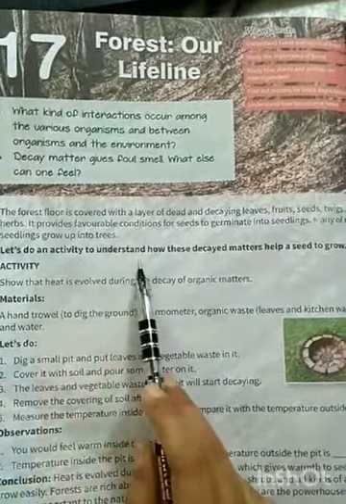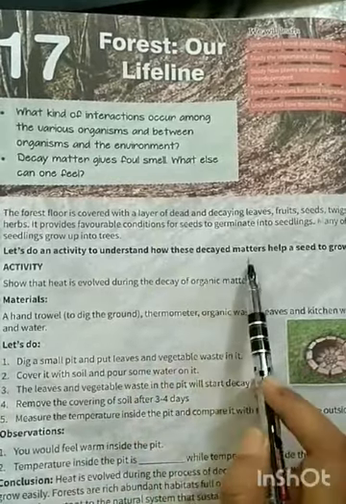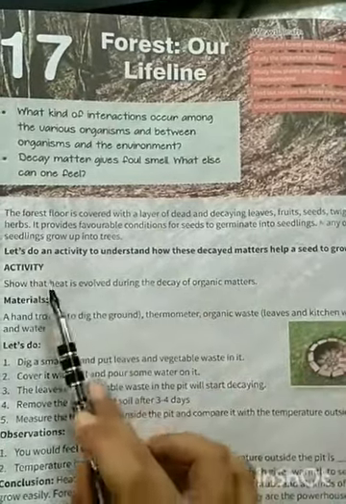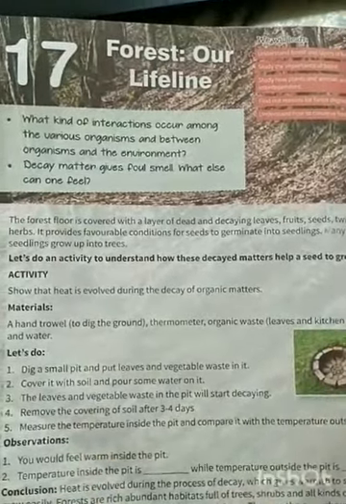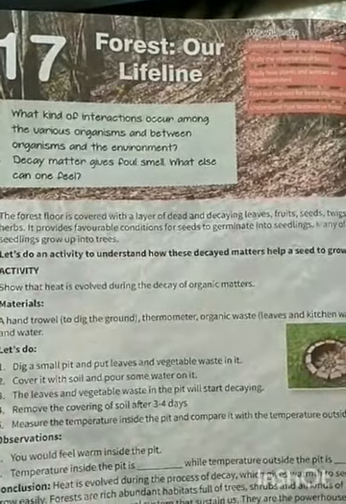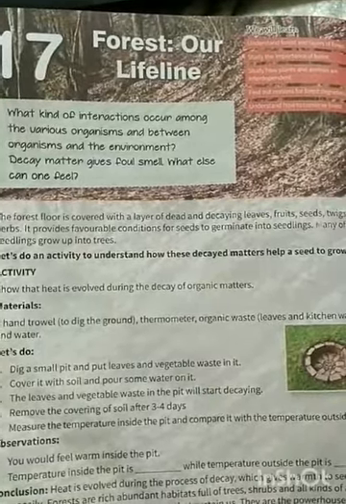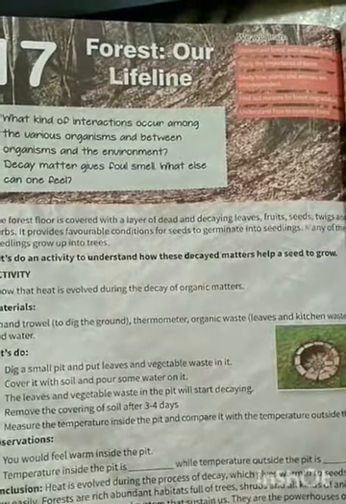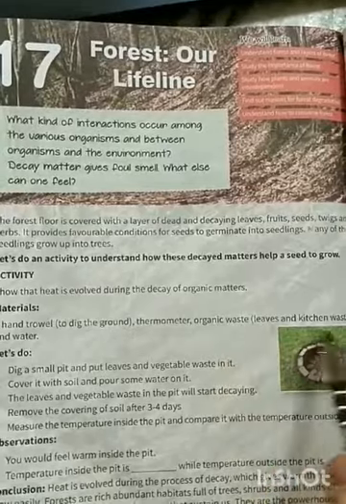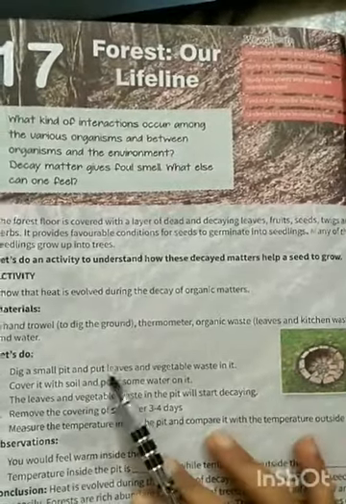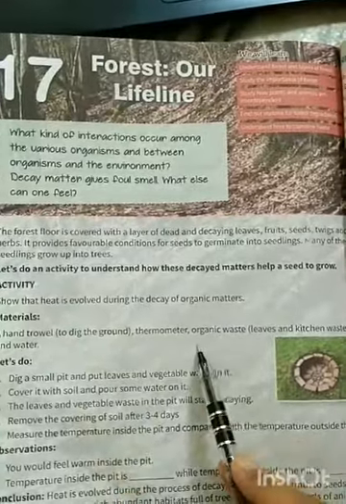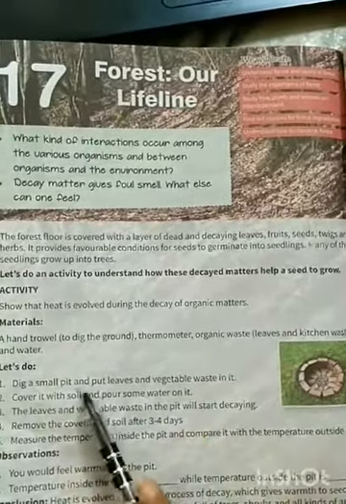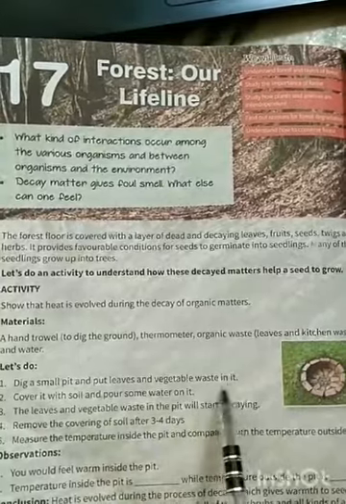Let's do an activity to understand how these decayed matters help a seed to grow. Activity: show that heat is evolved during the decay of organic matter. Material: a hand trowel, thermometer, organic waste, and water. Organic waste can include leaves and kitchen waste, for example fruit and vegetable peels. Let's do it. Dig a small pit and put leaves and vegetable waste inside it.